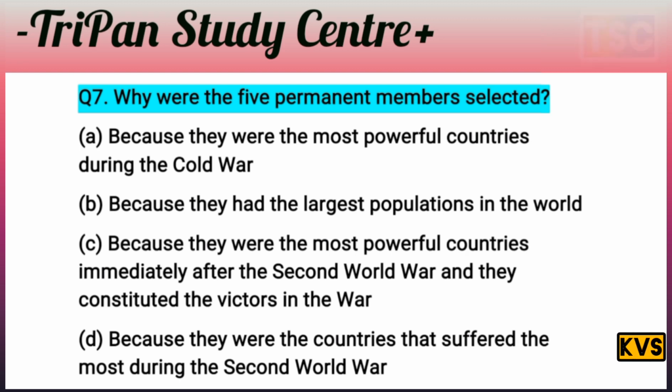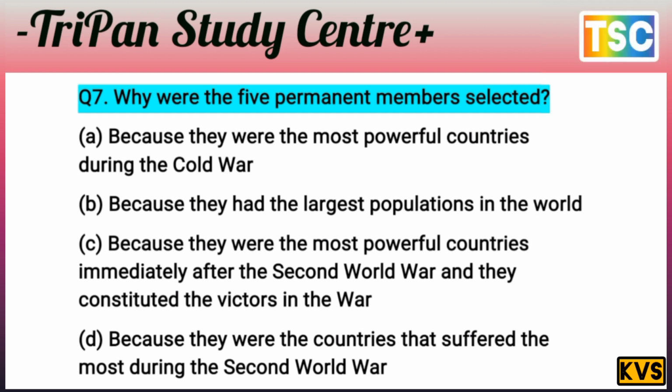You know that the option is most important here. But first of all, check your knowledge. I give you a few seconds for this answer. You must have a thought of your answer. Let's see what the answer to this question is. The question is clear: why were the 5 permanent members selected? The UN has 5 permanent members and 10 temporary members here. The total is 15 members. That's important. But why were the 5 permanent members selected? That's important.